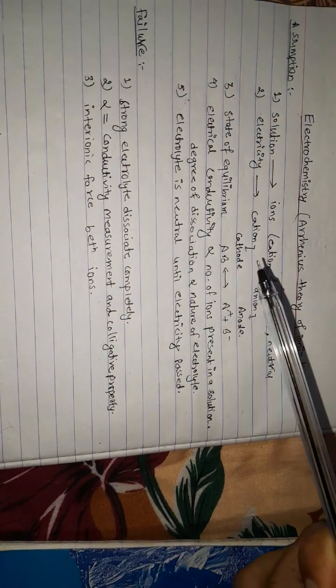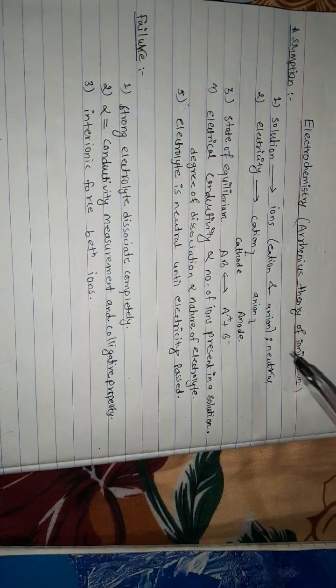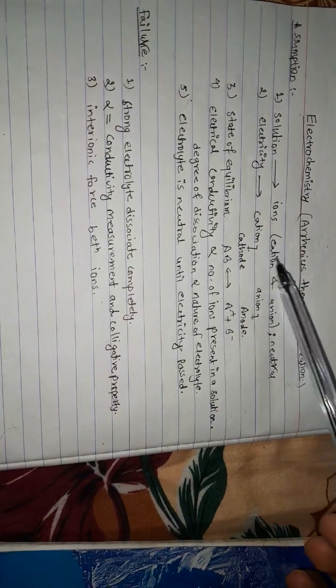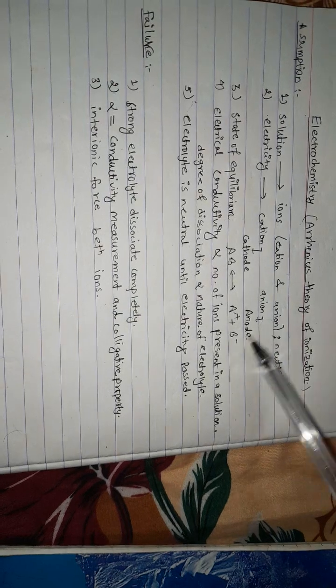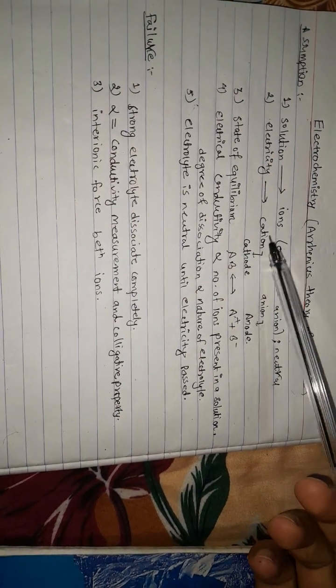Okay, the second is when electricity is passed through the electrolytic solution, the cation moves to the cathode. That means the cathode is the negatively charged electrode and the cation is positive, so positive and negative attract each other, and the anion will move to the anode. Okay, this is the basic concept of electrochemistry.